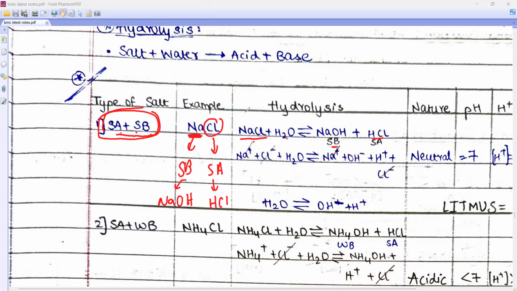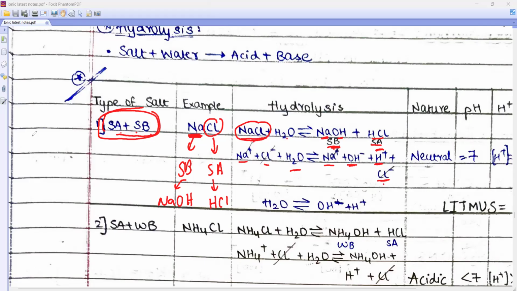Now tell me, beta, today we studied whether a salt will dissociate completely or not. And now I'll write this reaction in the form of ions. This is a salt. Will it dissociate completely or not, Rhea? Yes. So it gives me Na plus and Cl minus. Water will remain water only. Is this a strong base or not? This is strong acid. Anything which is strong, beta, dissociates completely. So what will NaOH give me? Na plus and OH minus. And HCl will give me H plus and Cl minus.